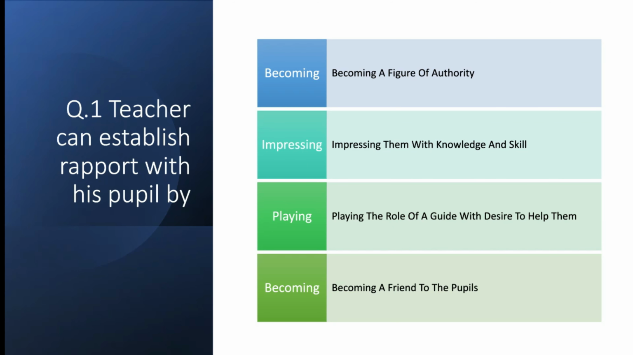Question number one says: a teacher can establish rapport with his pupil by. As I said, pupil means students. So how can a teacher build a rapport with his pupil? First option, becoming a figure of authority. Second, impressing them with knowledge and skill. Third, playing the role of a guide with desire to help him. And fourth, becoming a friend to the pupils. So the right answer is playing the role of a guide with desire to help him.